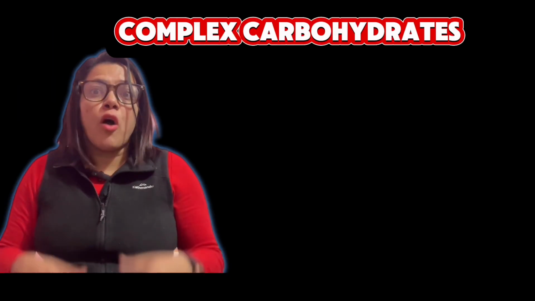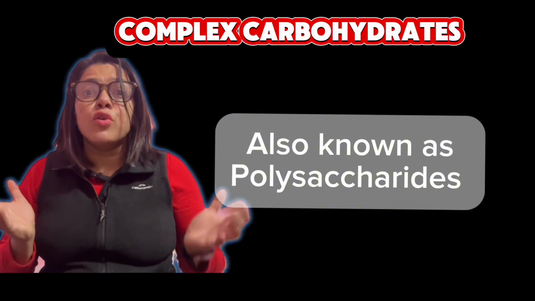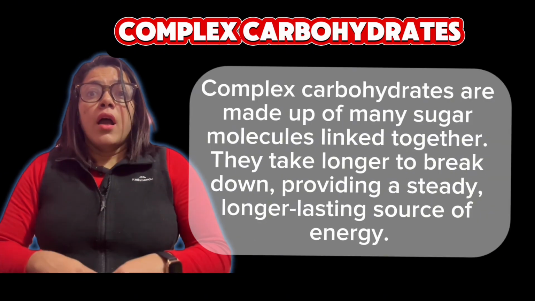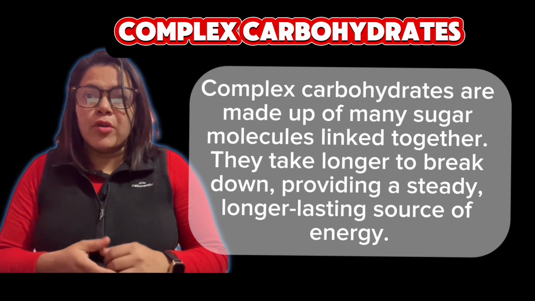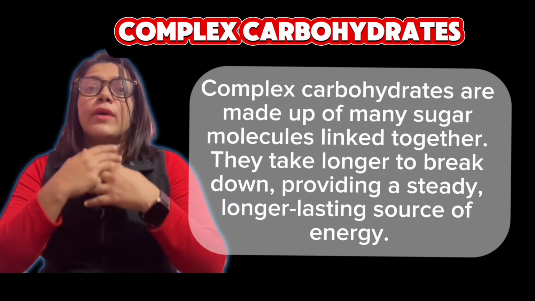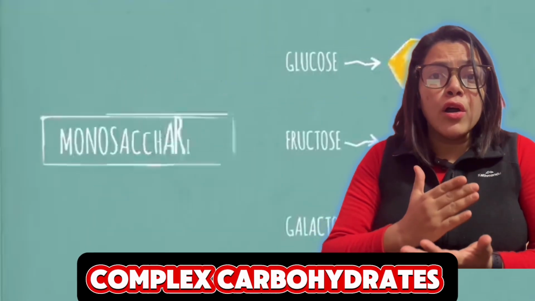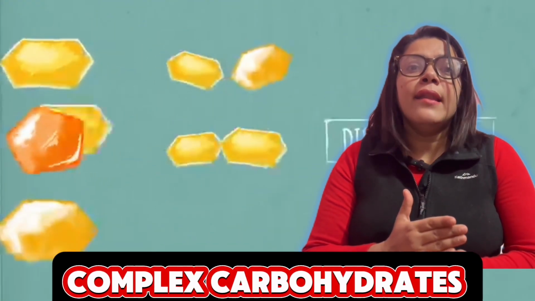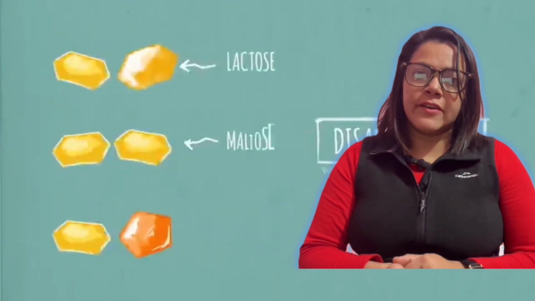Now talking about complex carbohydrates. Complex carbohydrates, also known as polysaccharides, are composed of hundreds to thousands of glucose molecules linked together. They take longer to break down, providing a steady and long-lasting source of energy.